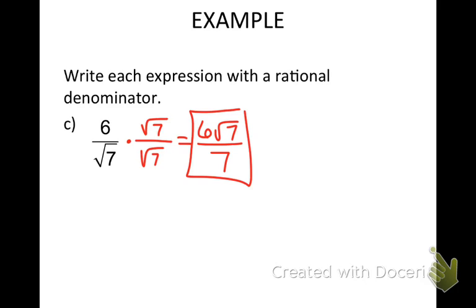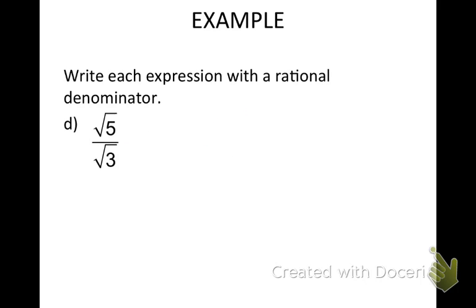What if you had a square root in the numerator? Do the same process. So what are we going to multiply top and bottom by? The square root of 3. Good. What's going to be in my denominator? Just a 3, right? Because the square root of 9 is 3.